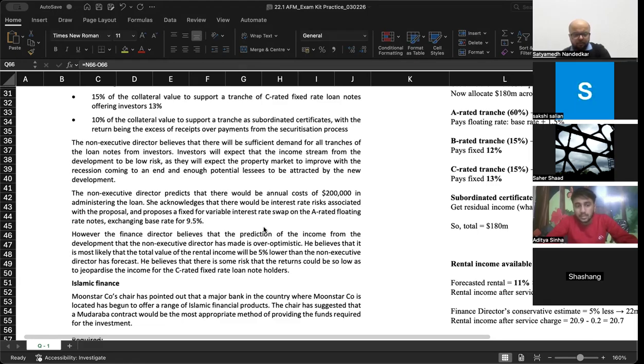Islamic finance. Moonstar company's chair has pointed out that a major bank in the country where Moonstar company is located has begun to offer a range of Islamic financial products. The chair has suggested that a Mudaraba contract would be the most appropriate method of providing the funds required for the investment.